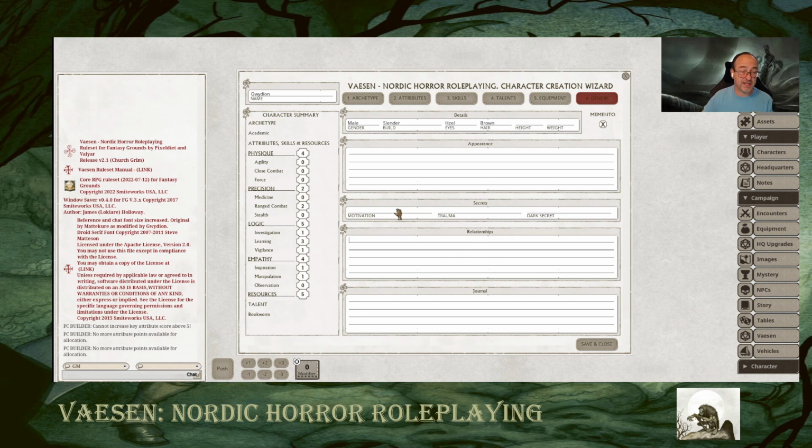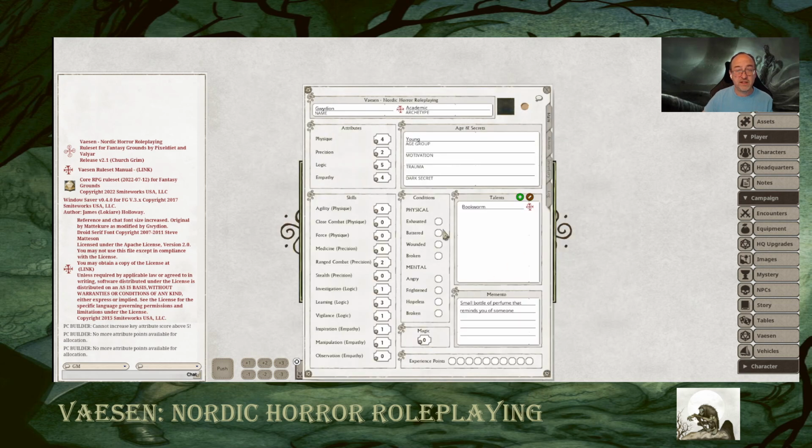You do have to select before you start the game. In general, you would want to select a motivation, trauma, and dark secret. So I'm going to let it roll on the memento table and then just click save and close. So then that's the end of your character sheet. So you've got all of your character information here. The memento, you can see that you rolled, and you've got a small bottle of perfume that reminds you of someone. You can click on your academic archetype here.